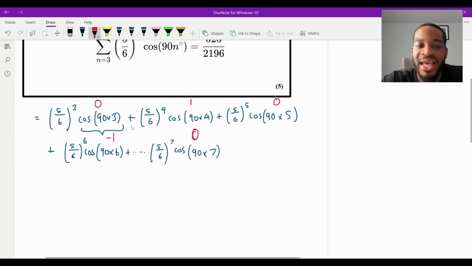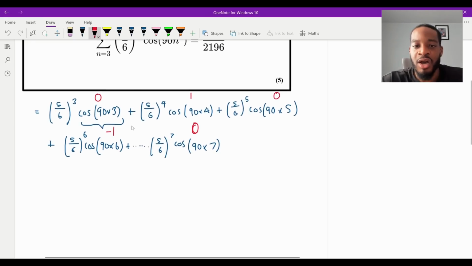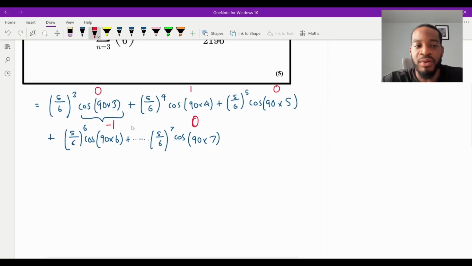Now, if I inspect this, remember, we're trying to sum all of these. What we've noticed is that a couple of the terms in this series are just going to be 0. So I would cross them out, and as you can see, that's going to be for odd powers. When it's 3, that is 0. When it's 5, that is 0. When it's 7, that is 0. So the only powers that generate an actual numerical value are going to be the even powers.